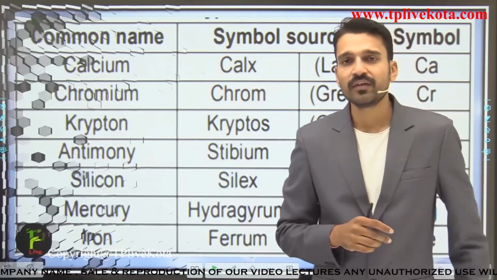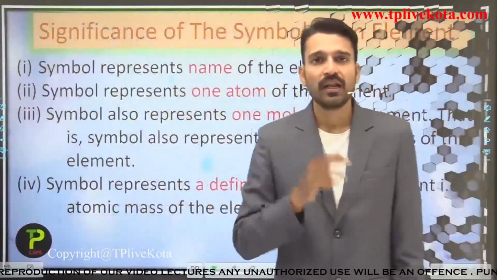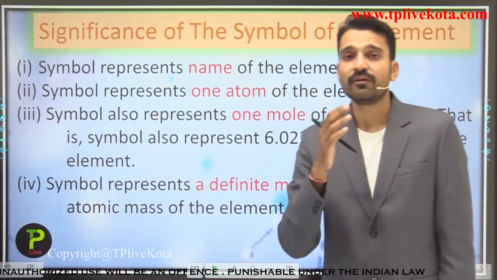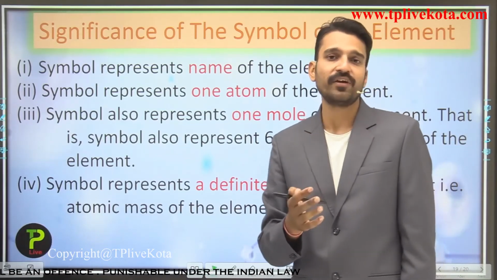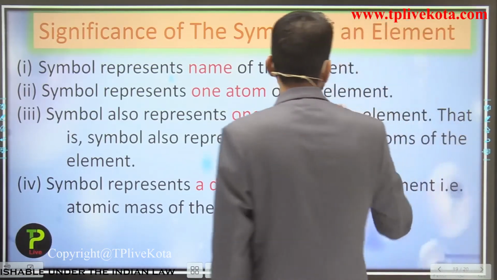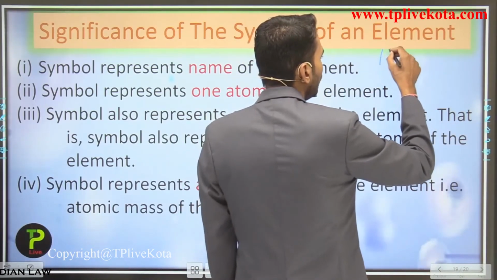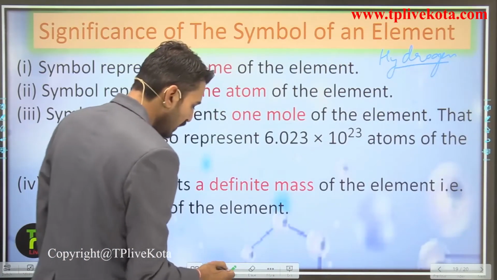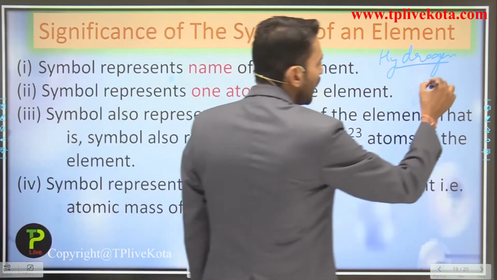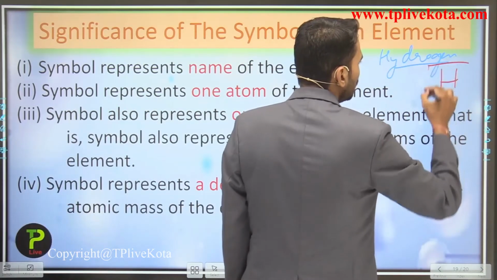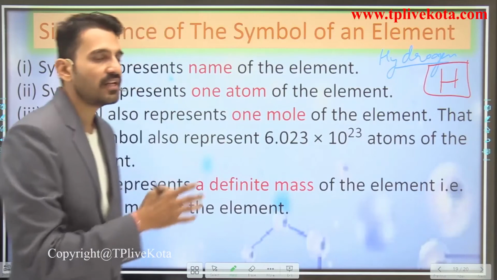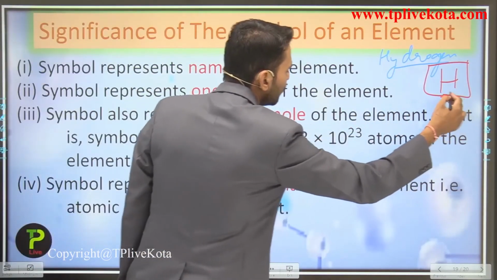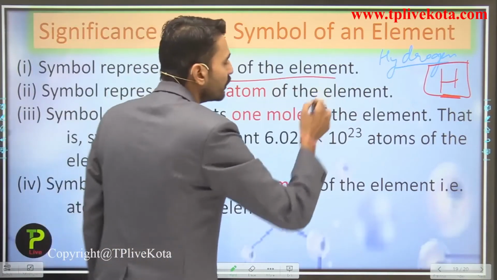So now students, it's time to move into the last topic, that is the significance of the symbols of elements. What does the symbol signify? If I am writing the symbol for an element, say for hydrogen, the symbol I write here is H, which we use in the modern day. So H represents what? If I only see H, it represents the name of the element.